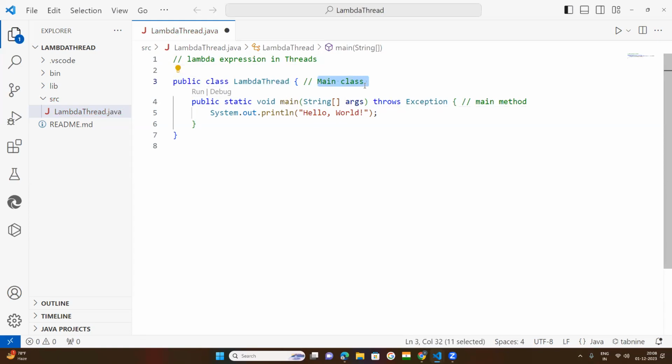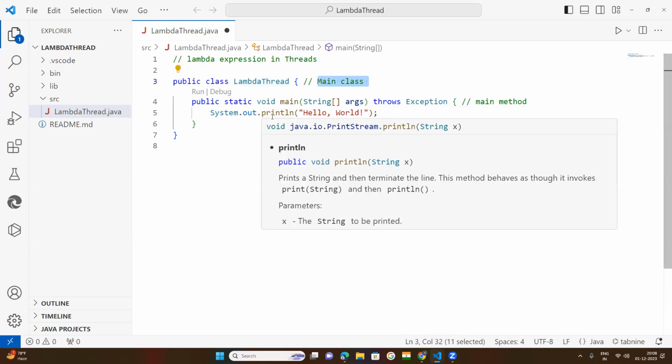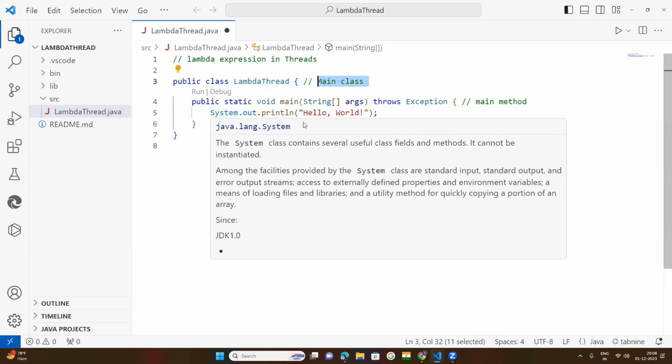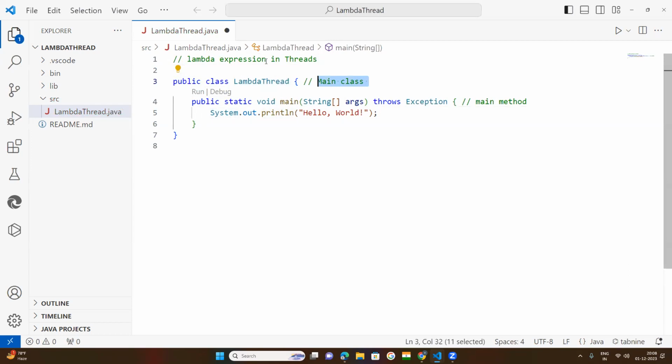So that default main class name, you need to change it as per your suitable name, as per what programming you are writing today. Today I am discussing lambda expression, that is over threads. So lambda expression, one more use of lambda expression in threads. That's why I have kept this as LambdaThread.